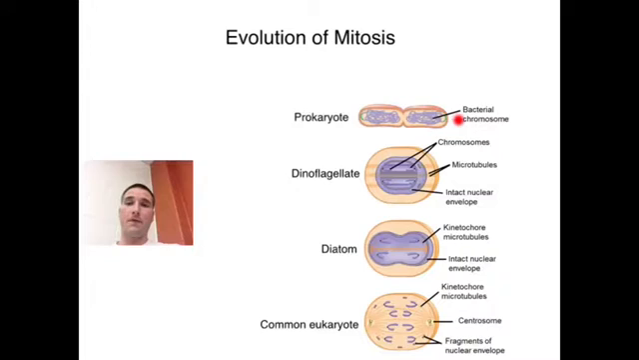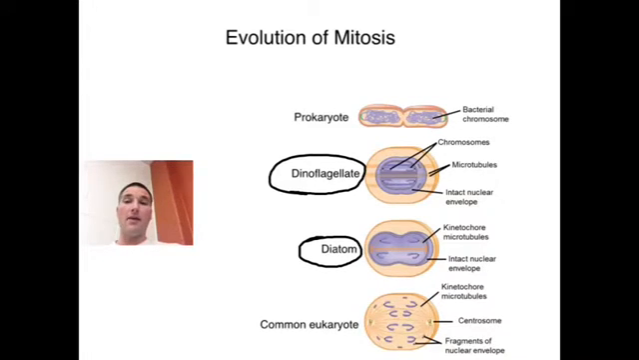the prokaryote. Okay, so what they found is this is the common eukaryote, but there are some eukaryotes that exist, protists actually, that do things a little bit differently than the mitosis. And so we're going to look at two of them. We're going to look at a dinoflagellate right here, and a diatom. And we're going to kind of do an evolutionary pathway here.